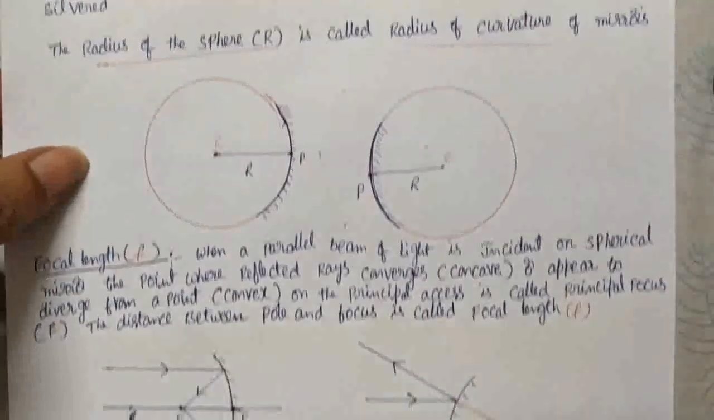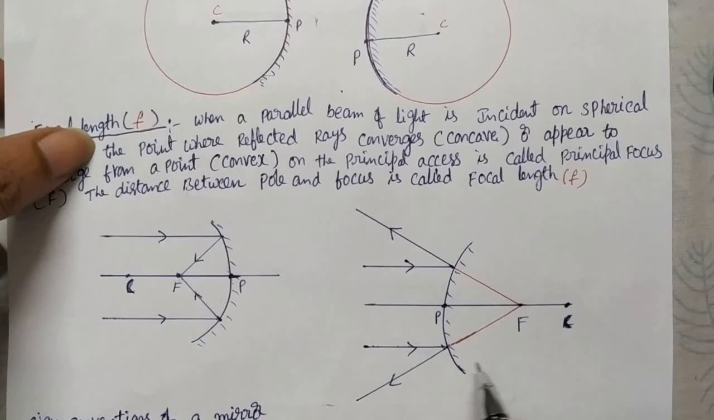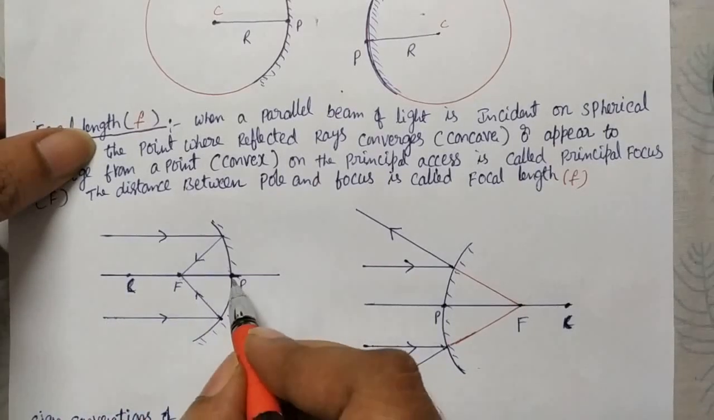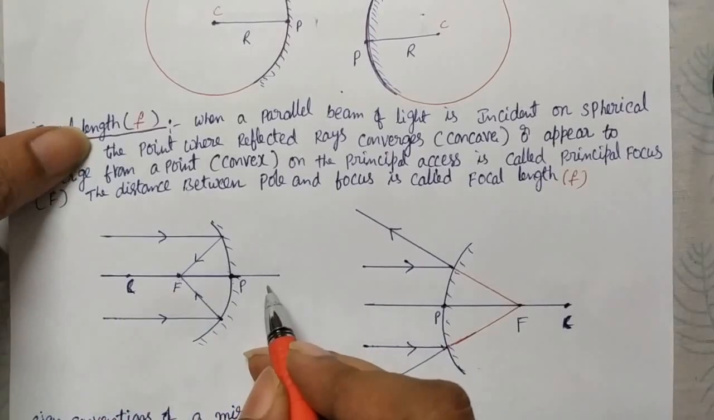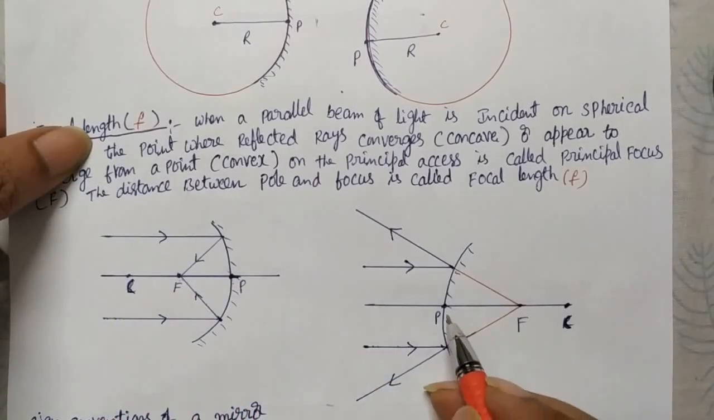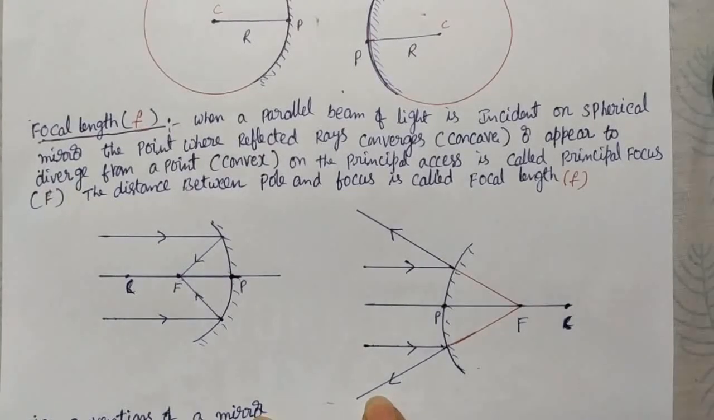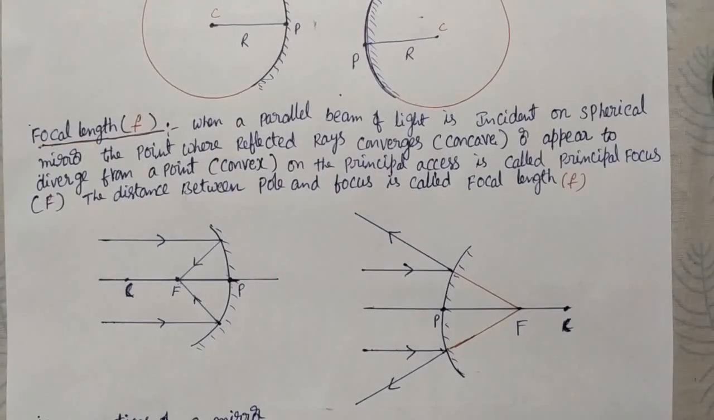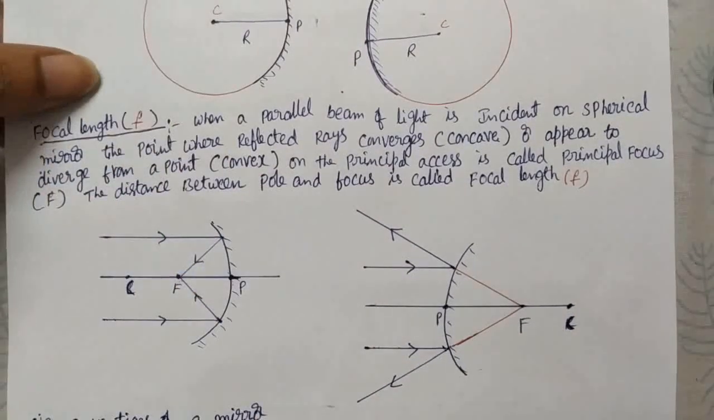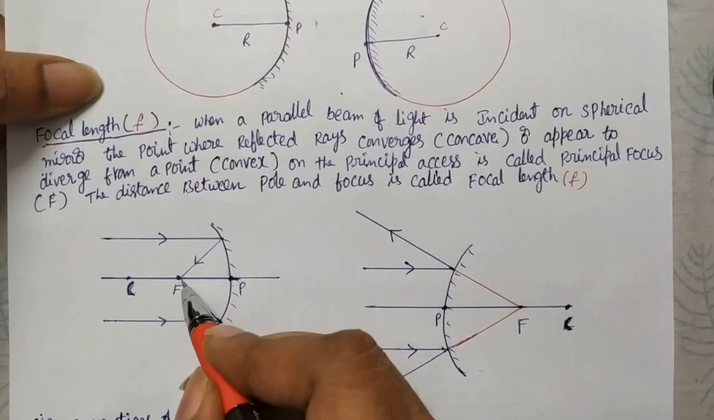Two mirrors you see here: this is a concave mirror and this is a convex mirror. The line passing through the pole P and the center of curvature C is called the principal axis. For the convex mirror also there is a pole and center of curvature. Now you see the focal length of mirrors. How to find the focus of a mirror: if a parallel beam of light is incident on the mirror, the point where all the rays converge is called the focus.